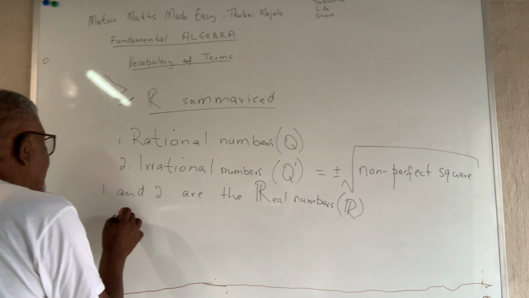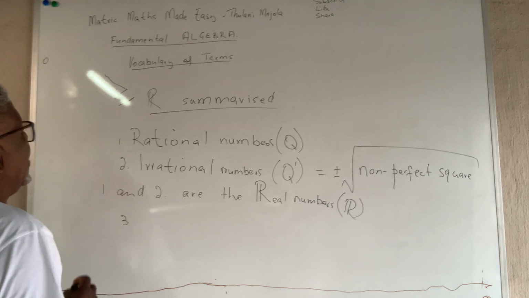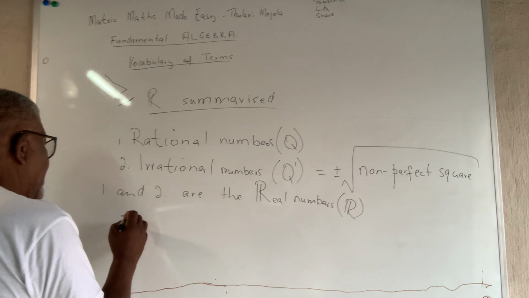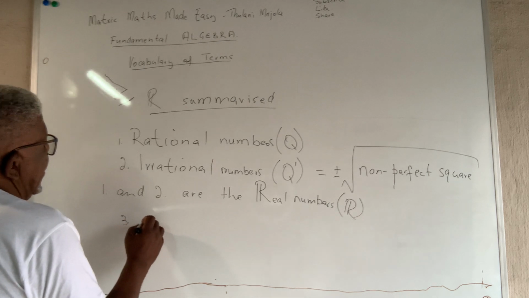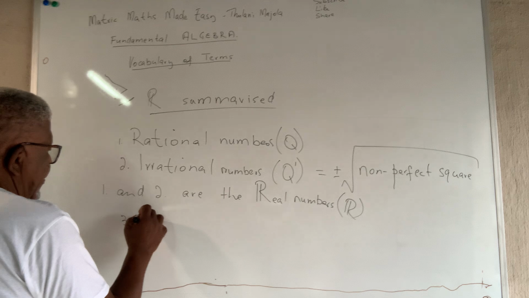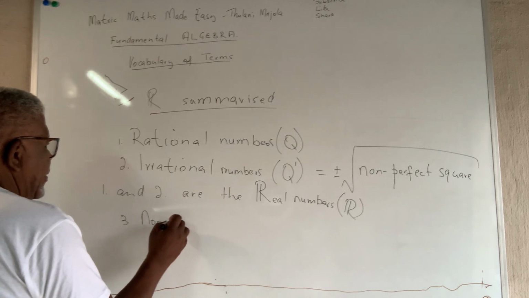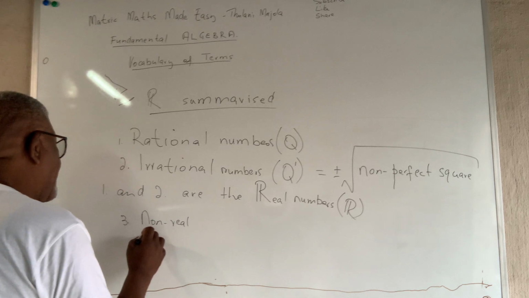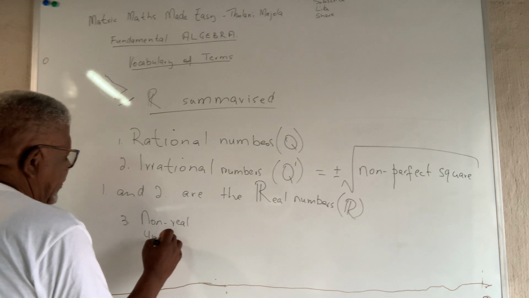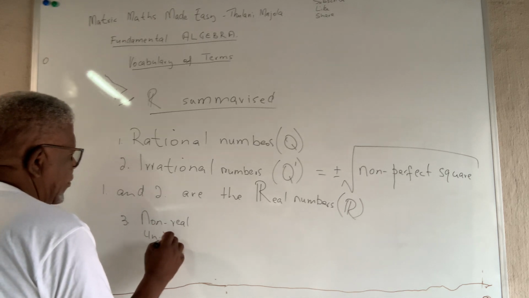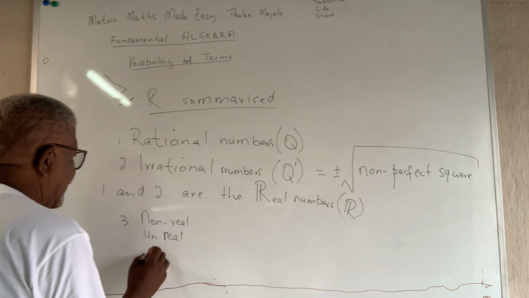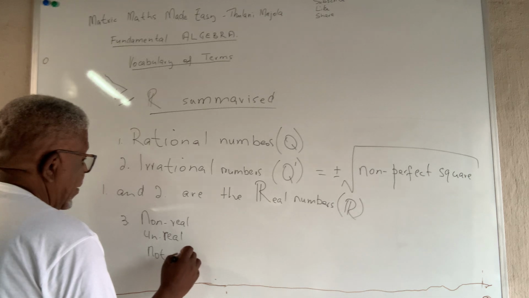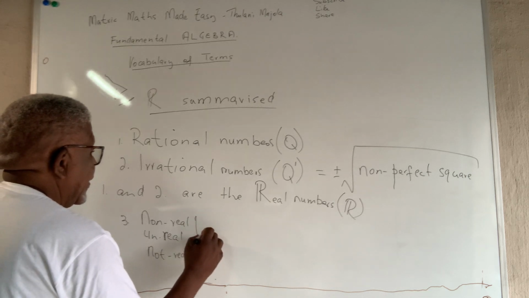And then I've got the third, which is non-real numbers, or we call them unreal, depending on your preference, or not real numbers.